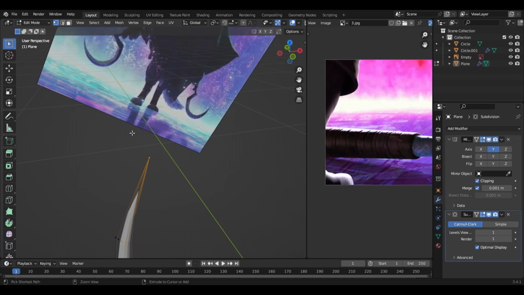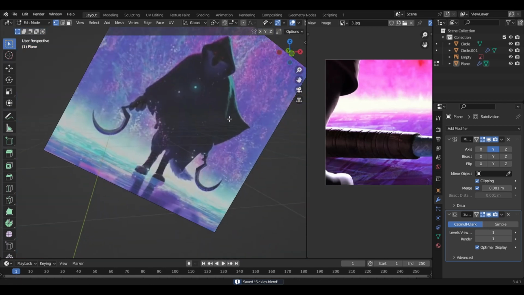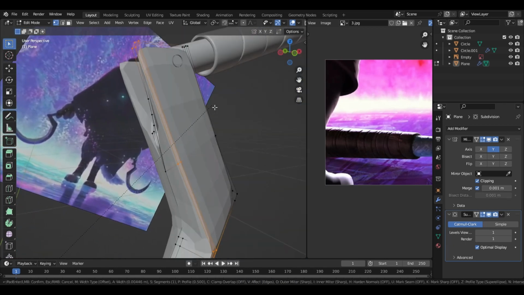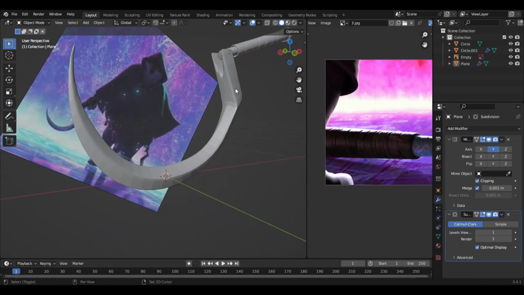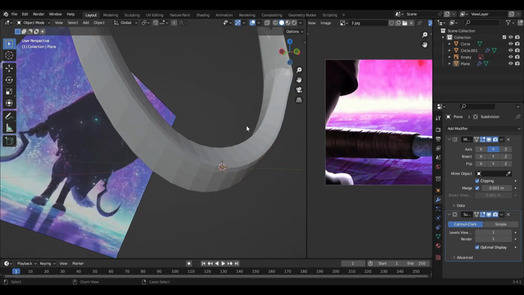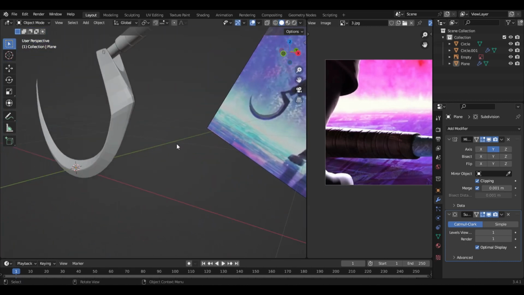But deselect this one by holding down Control. Press Control B. We want a sharp edge like this. Let's press Control B once more, and with level 3, because it's good enough.